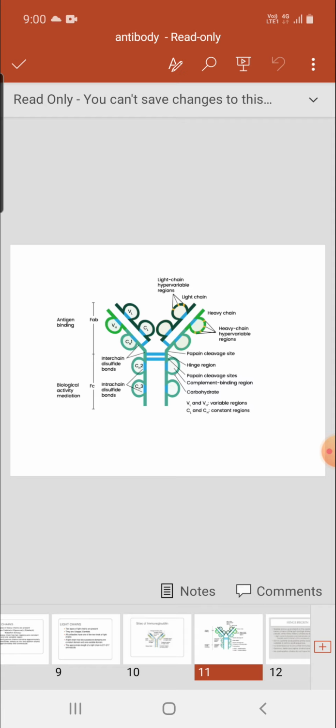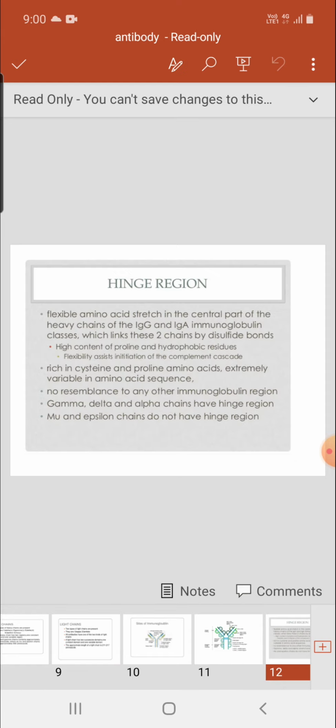This is the hinge region that joins the heavy chains, present between the heavy chains. It is present in the alpha, delta and gamma, but never in the mu and epsilon. So IgG and IgA carry this hinge portion. What is the hinge region? The hinge region is a flexible amino acid stretch in the central part of the heavy chain of immunoglobulin G and immunoglobulin A classes, which links these two chains by disulfide bond.